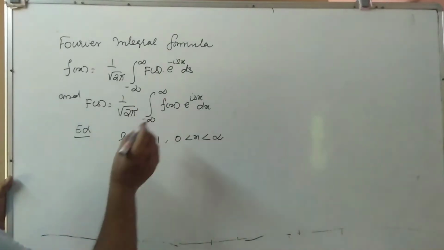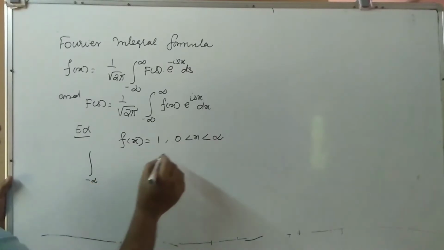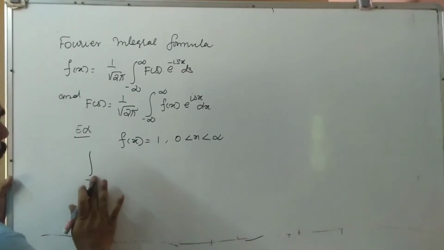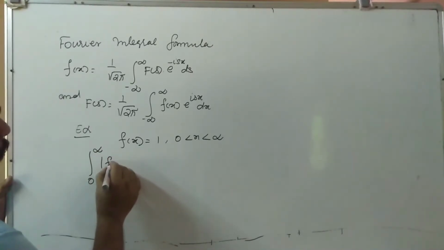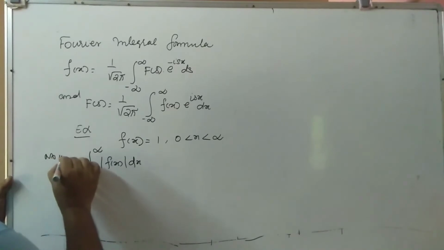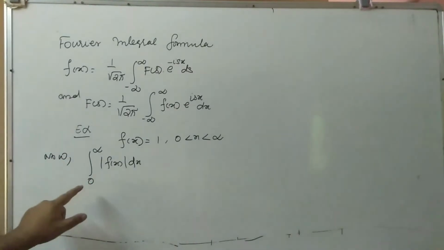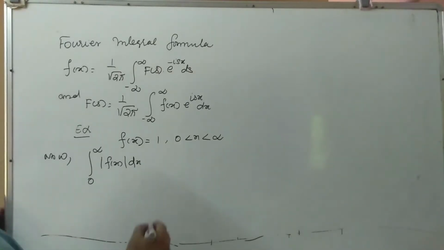So what is the integral, here the limit is 0 to infinity only, so we take that limit, that is integral 0 to infinity mod f of x dx. Now integral 0 to infinity mod f of x dx is equal to what?